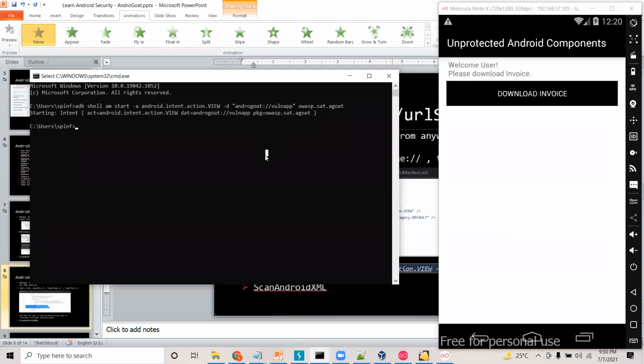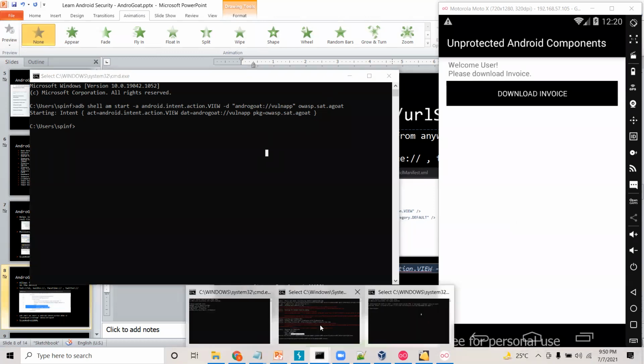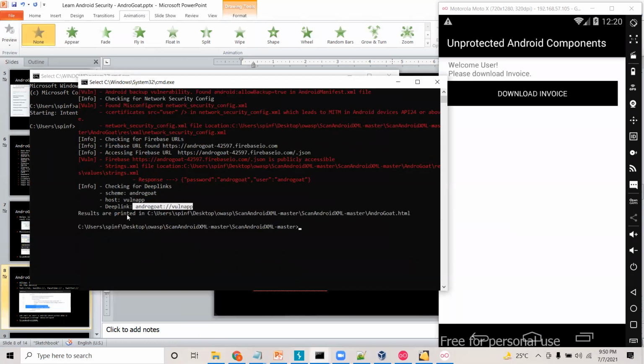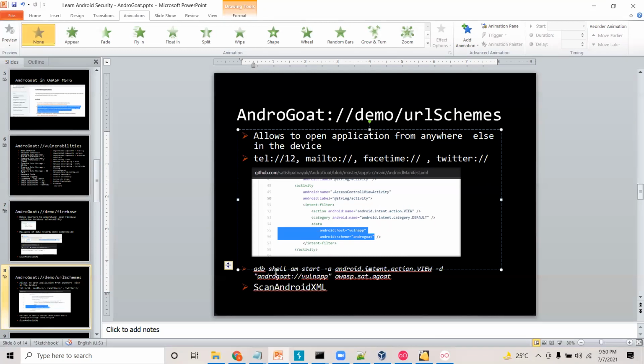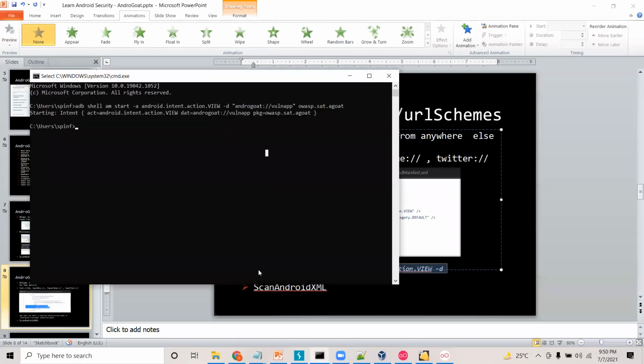Okay, so that is what I wanted to show you on the custom URL schemas. And as I told you, Scan Android XML is also capable of identifying these deep links. If we don't know what the deep linking is here, it will tell us what the deep link is. Also, I'm planning to add this particular command in Scan Android XML, but I will be adding it in the next version of Scan Android XML.